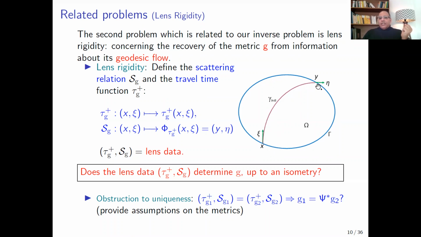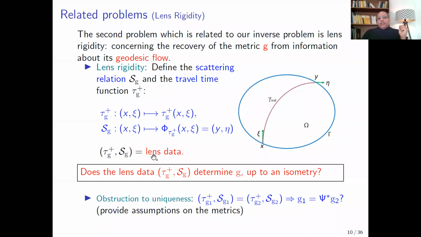Then this geodesic reaches the boundary at another point y and in another direction eta. The scattering relation is the correspondence (x, xi) to (y, eta). And tau plus is the travel time, or the arc length, of the geodesic starting from x in the direction xi.